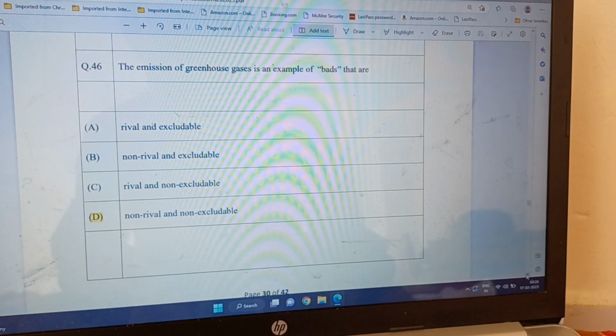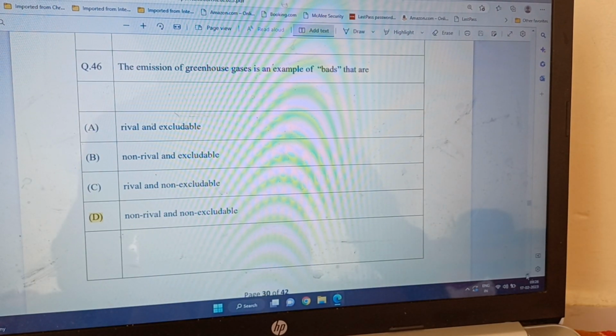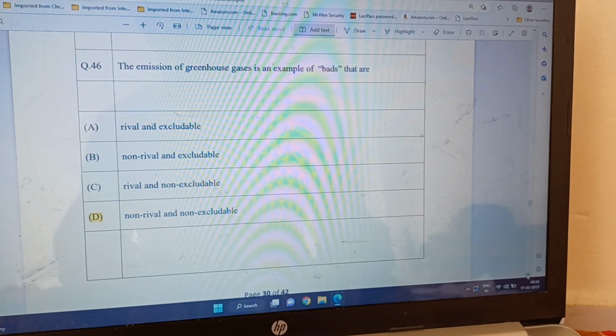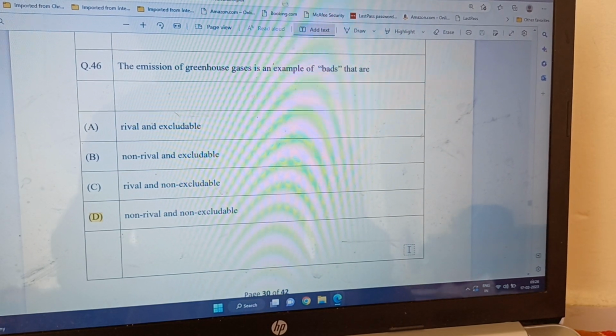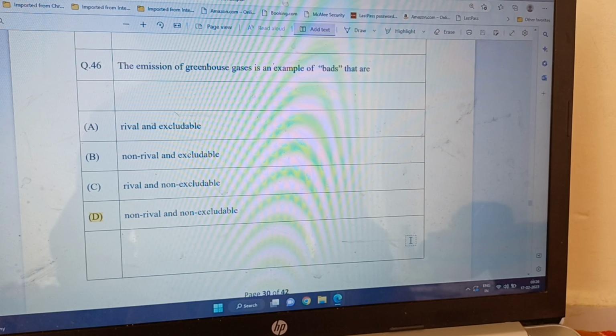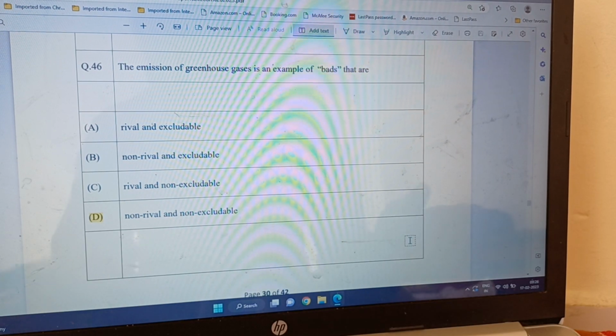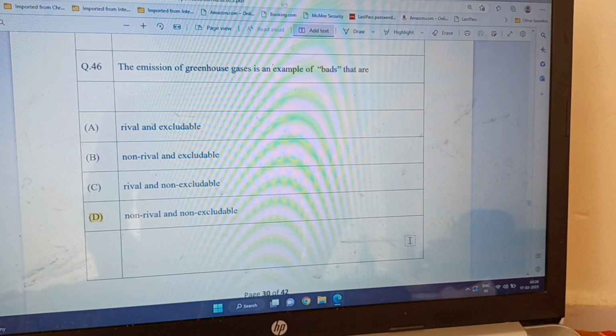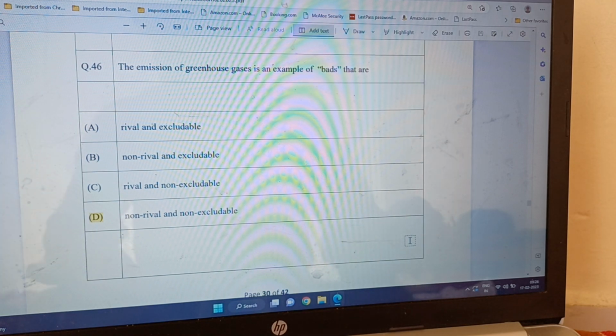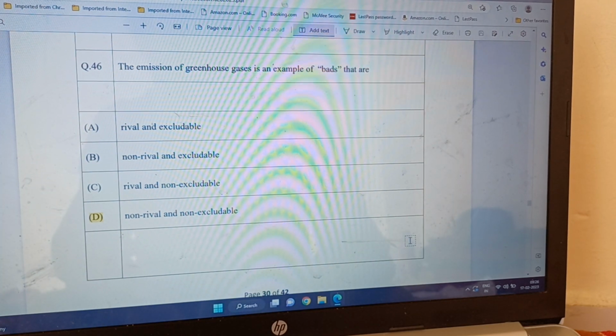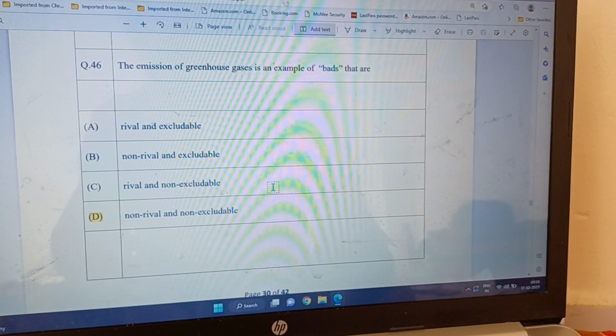Now question number 46. The emission of greenhouse gas is an example of bads that are... So it is not a good, it is a bad. So how is this emission of greenhouse gas? It spreads all over the world. Hence, if one person breathes it in, it doesn't become less, and all over the world people breathe it in. So it is a non-rival good, like a public good.